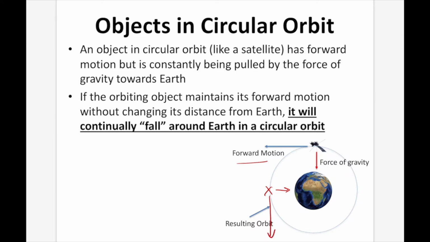So again, once it would get to where the center of the Earth is, it's all the way over here on the bottom. And then similarly, it's got motion towards the center of Earth and to the right. By the time it gets to the center of Earth, it's already here on the right-hand side. So that's why we say that anything orbiting another object is continually missing that other object.